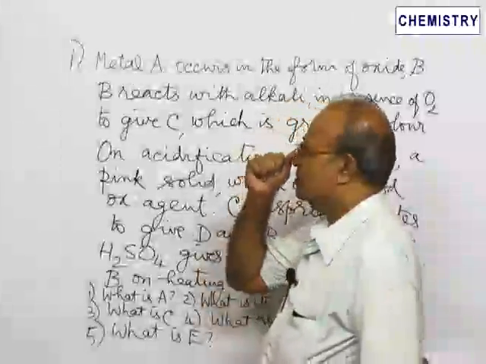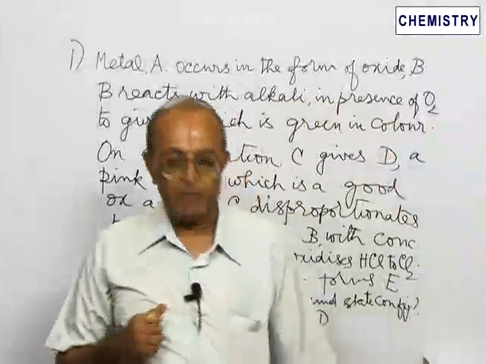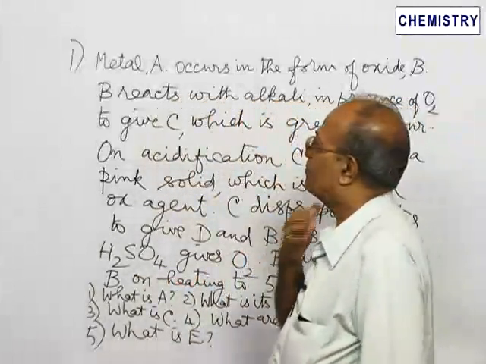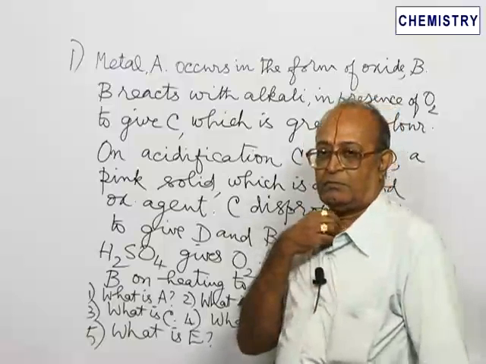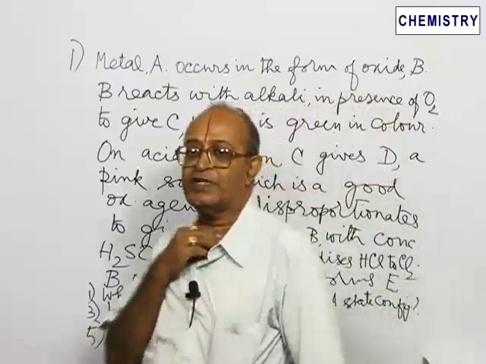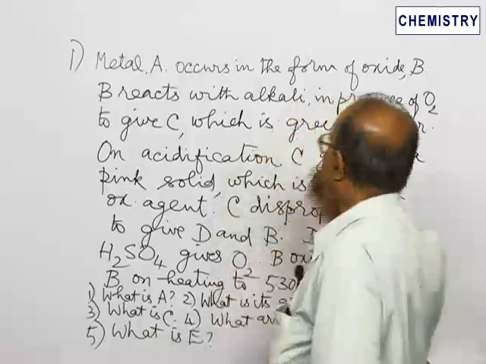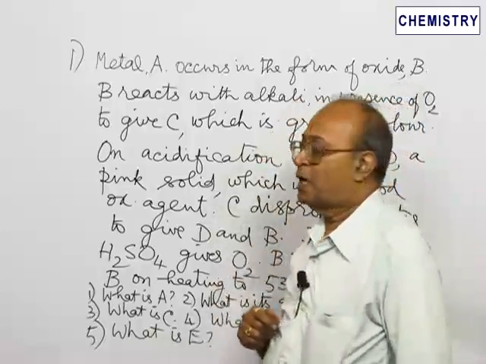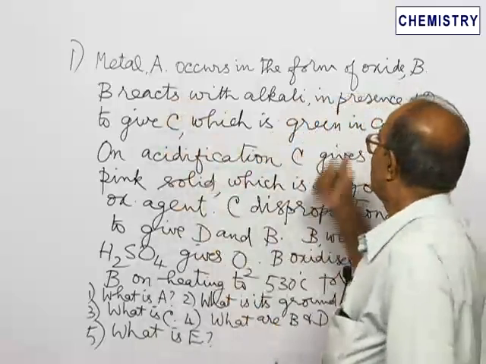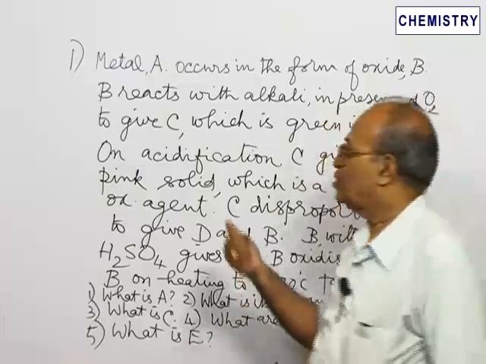Now let us consider this question. It is based on the chemistry of a transition element, a metal A. It occurs in the form of its oxide. Metal is A, its oxide is B. Now B reacts with alkali in presence of oxygen to give another compound C.